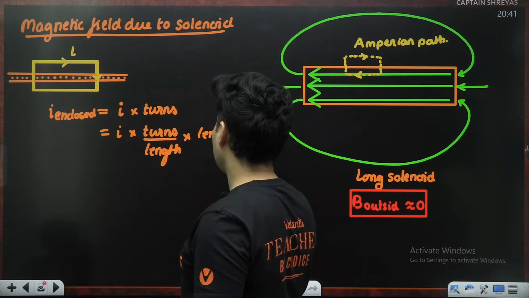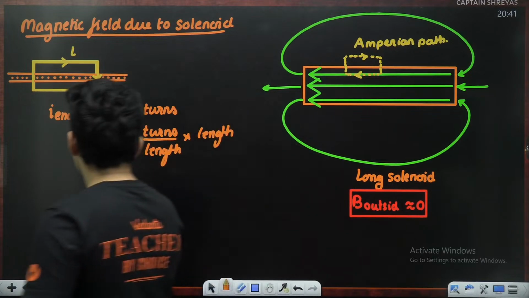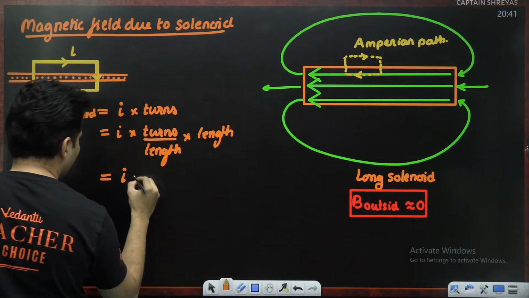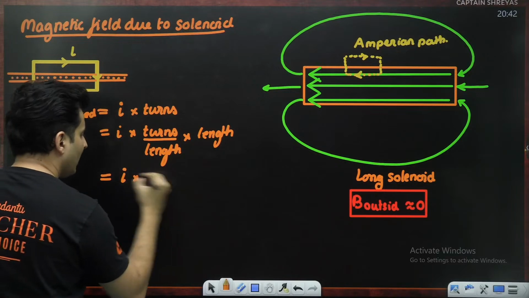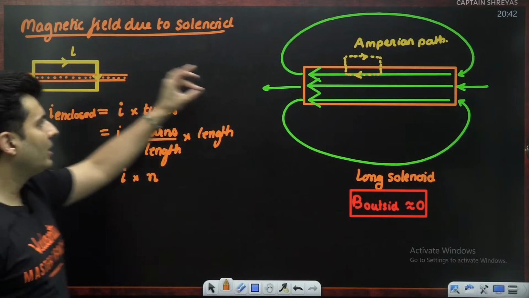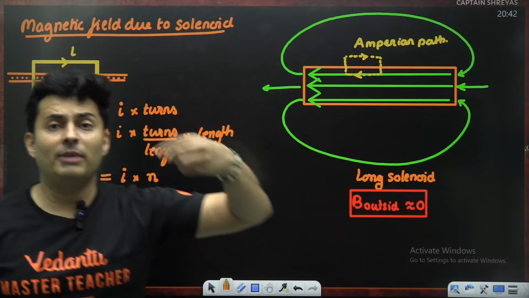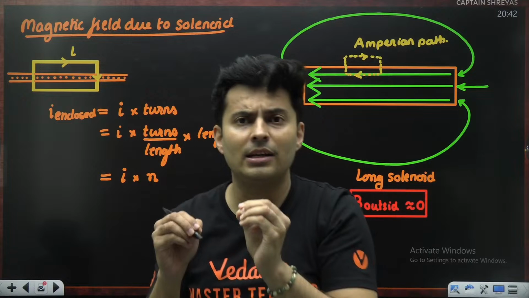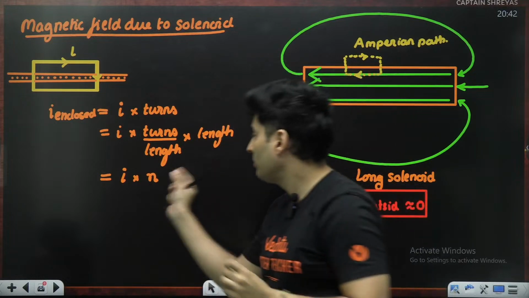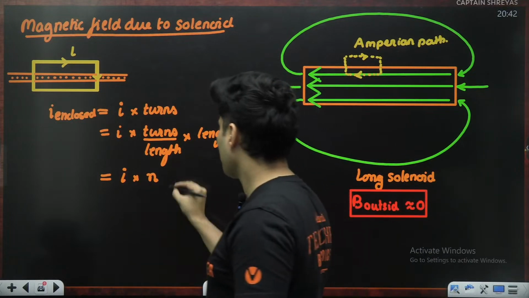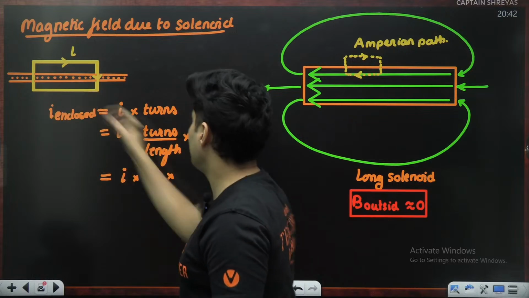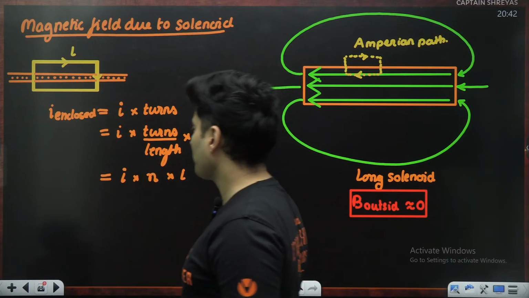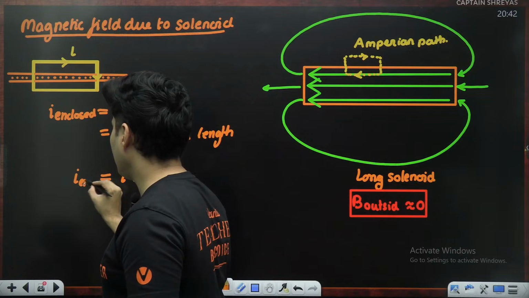It's one and the same thing. This number of turns per unit length is given by small n, which is a property of a solenoid. A solenoid might have 1000 turns in 1 meter, or 2000 turns in 50 centimeters. So turns per unit length n, multiplied by the length, which is obviously L here. So this is your I enclosed.